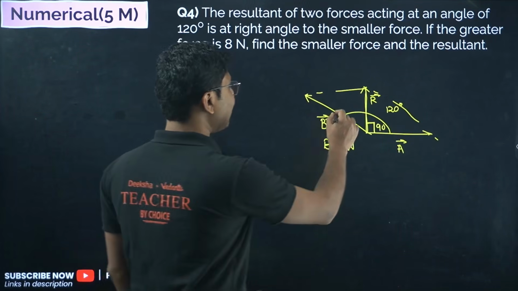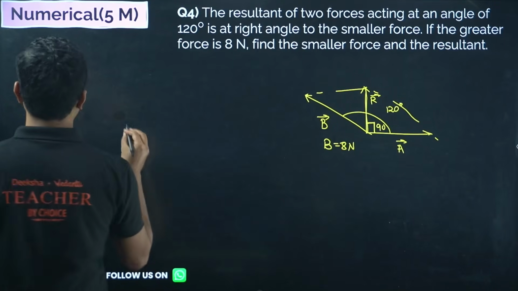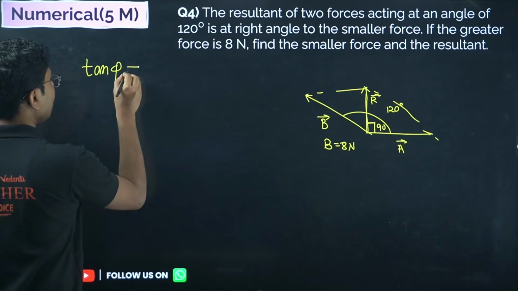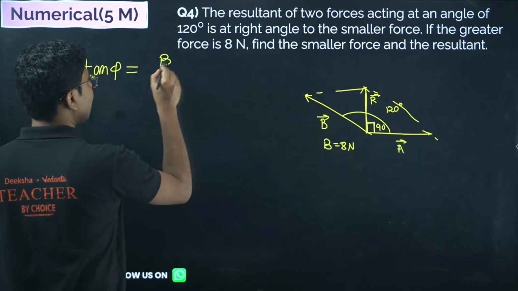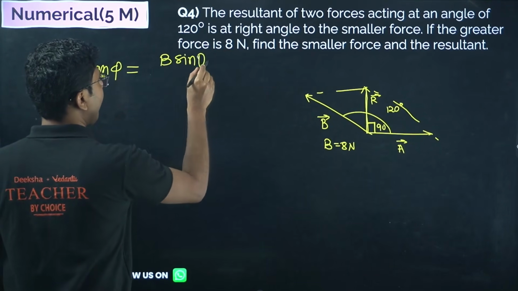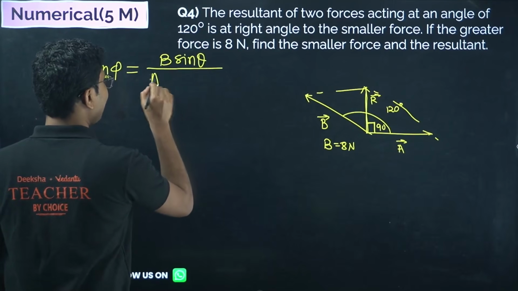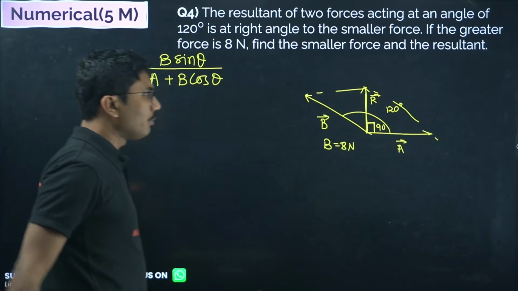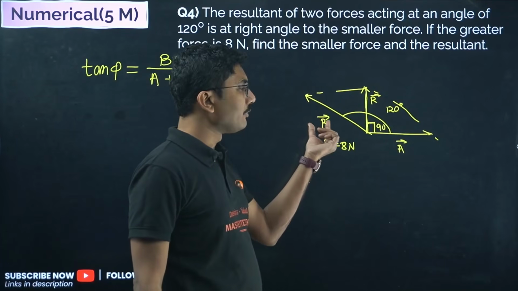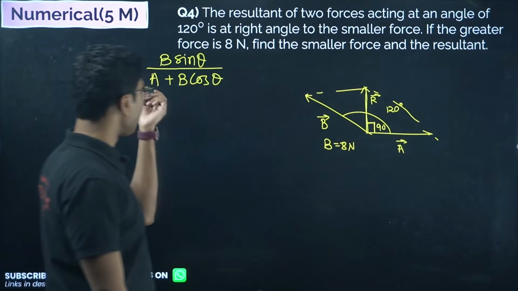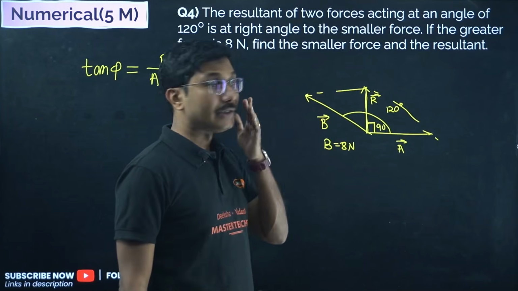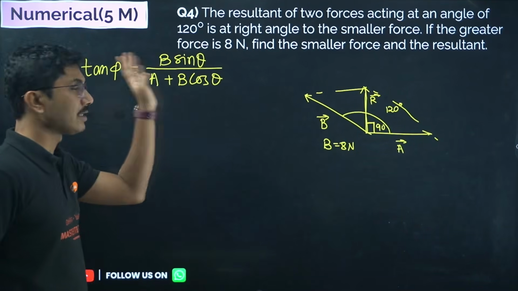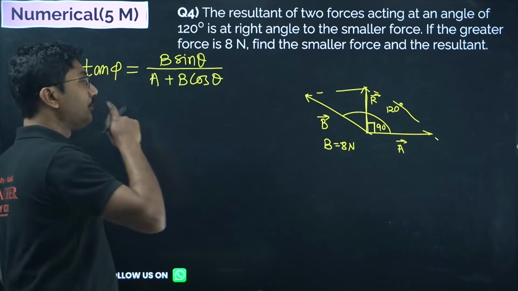So bigger angle is given. We know that for two vectors the angle is given by tan phi equals B sine theta by A plus B cos theta. Basically the side with which you are measuring the angle comes only once. The other side, with which you are not measuring the angle, comes twice with sine and cos. So this is how you can remember.